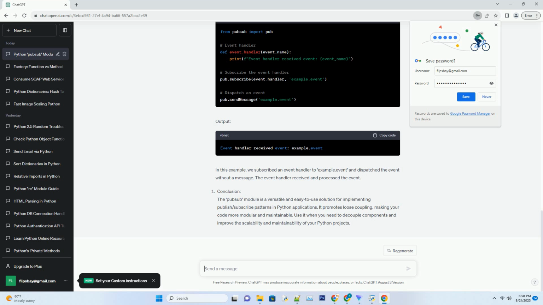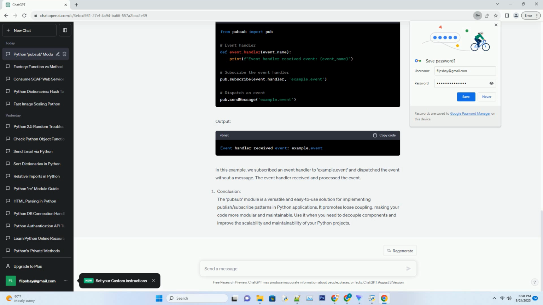Basic concepts. Before diving into code examples, let's understand some fundamental concepts of the pubsub module. Topic. A topic is a string identifier that represents a channel of communication. Subscribers can listen to specific topics, and publishers can send messages to these topics.